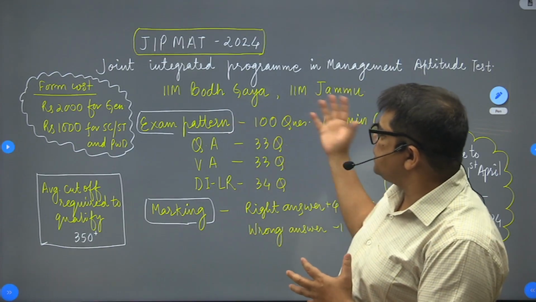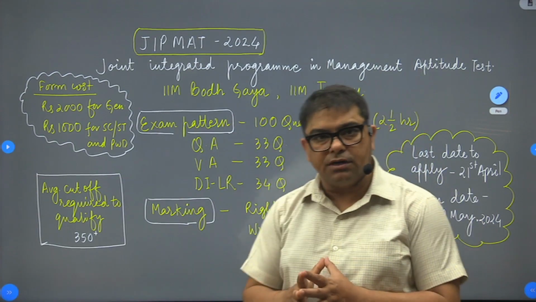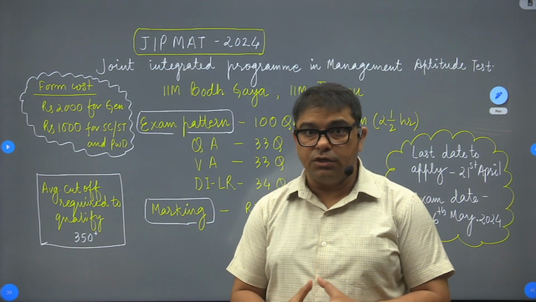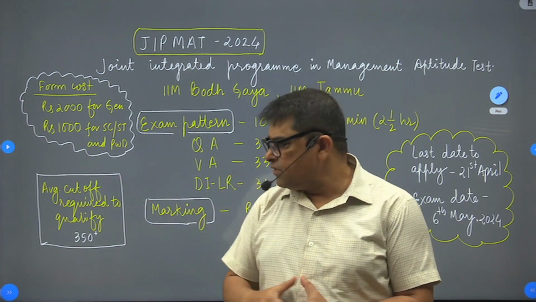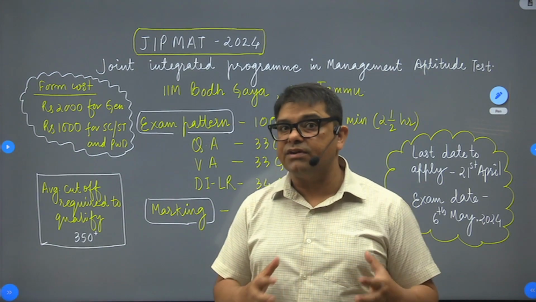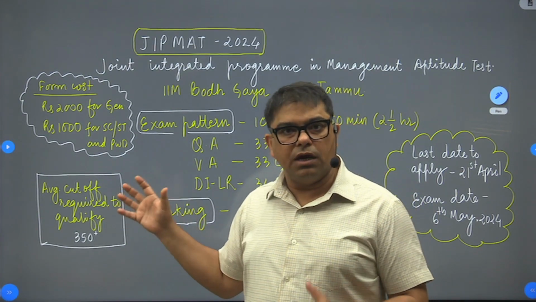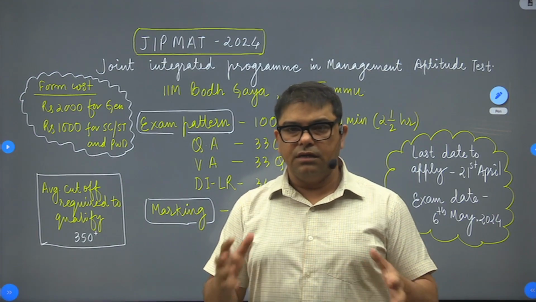And for these two institutions, there are only 60 seats: 60 seats for Bodh Gaya and 66 for IIM Jammu. Now for 60 seats, the competition is going to be very tough. That's the reason why the cutoff is on a higher side. The cutoff is definitely on a higher side, which is close to 87.5%, close to 90%. So you have now understood this fact that you are required to score high numbers in the paper to qualify for this exam.